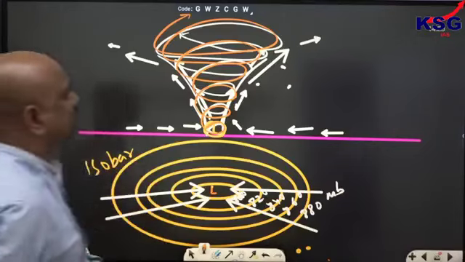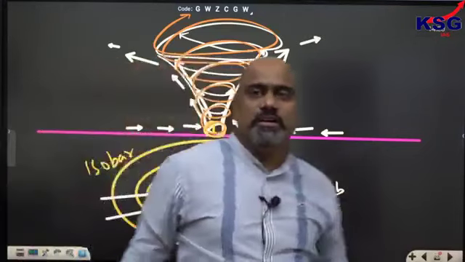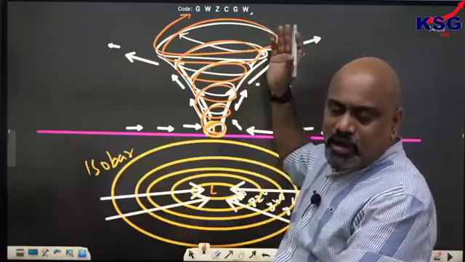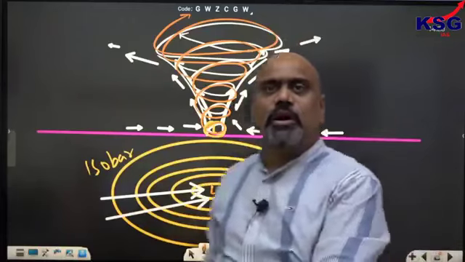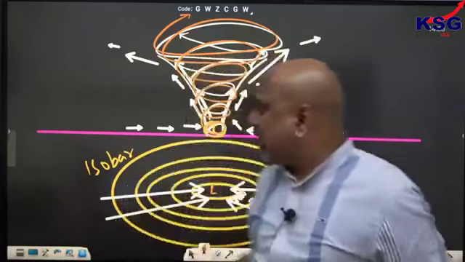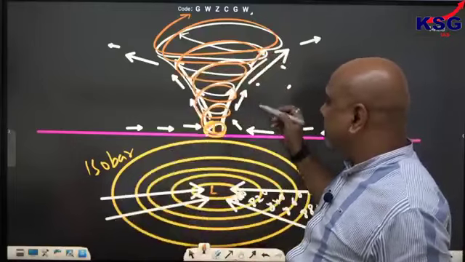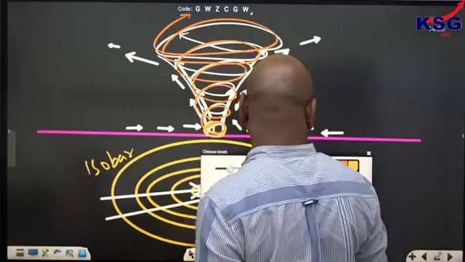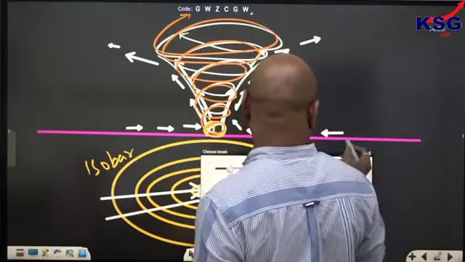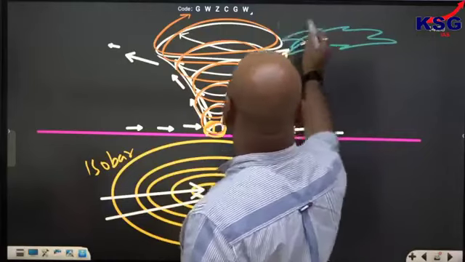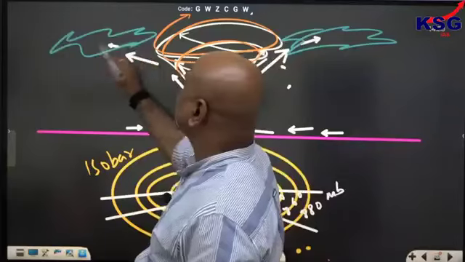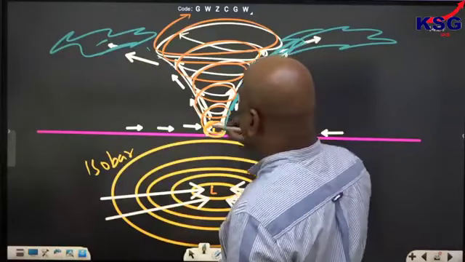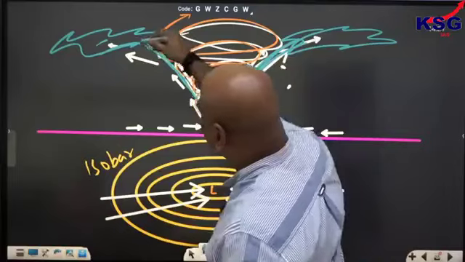Pressure is less here because of the low pressure condition. There is vertical rise in the air, convergence of the air, and it is rising up. This vertical rise in the air leads to cloud formation subsequently, and also the rainfall. So here it forms cloud. Cloud formation will be here in this case also, and cloud formation takes place at the margin of this cyclone also.